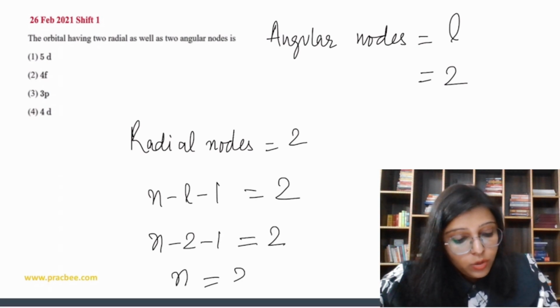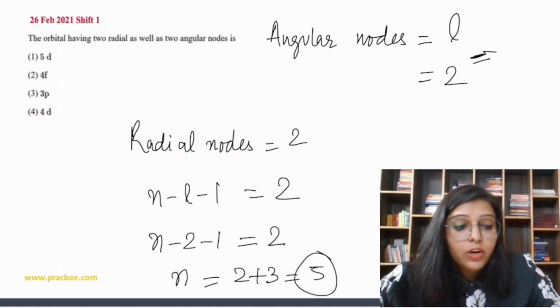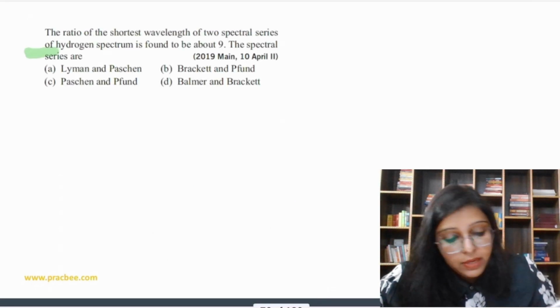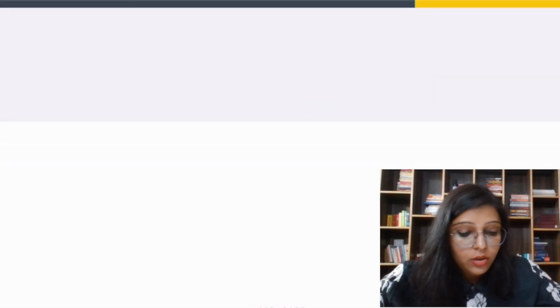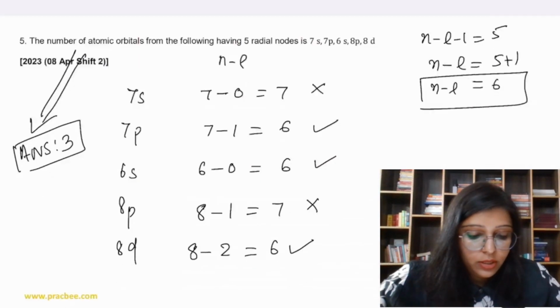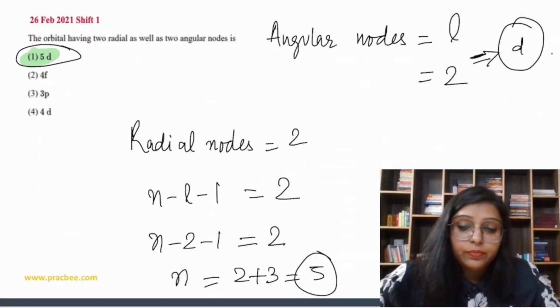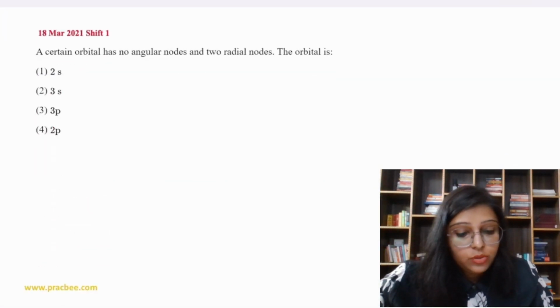So what is the value of n? 2 plus 3, 5. The value of l as 2 is for d orbital. So it must be the 5d orbital. Almost done. So that is going to be 5d. Clear? Now let's do the next question.